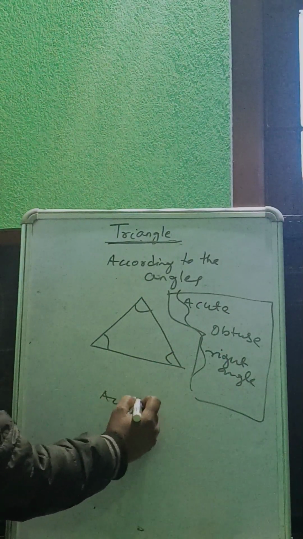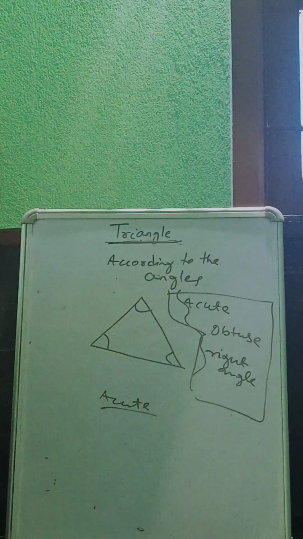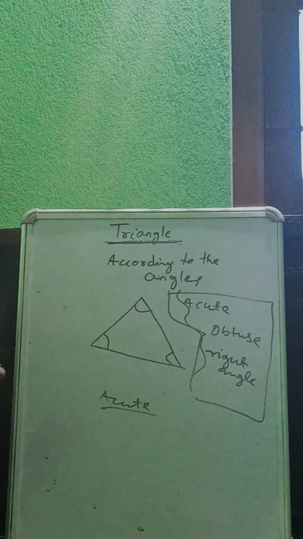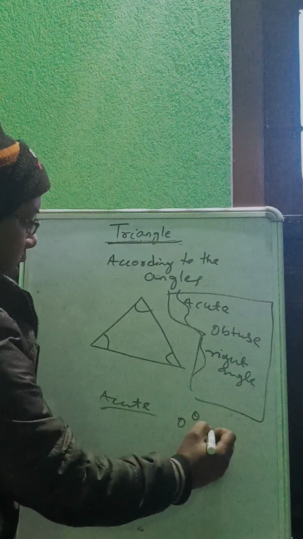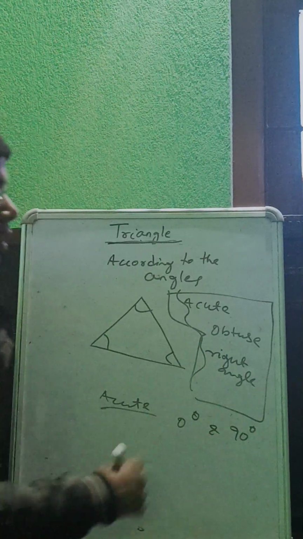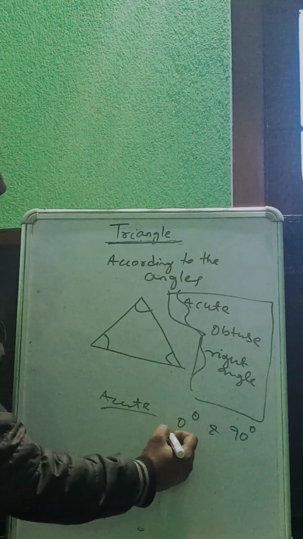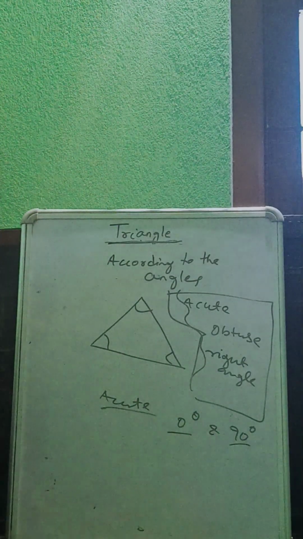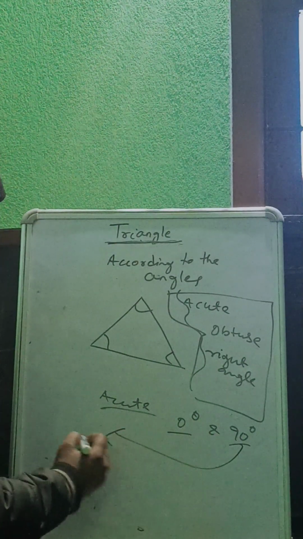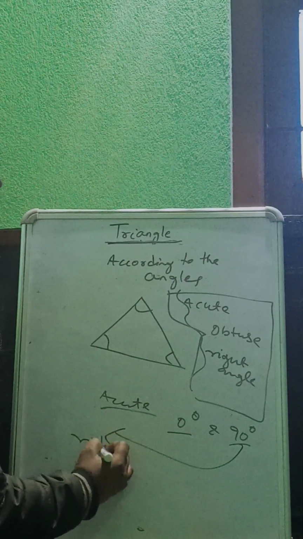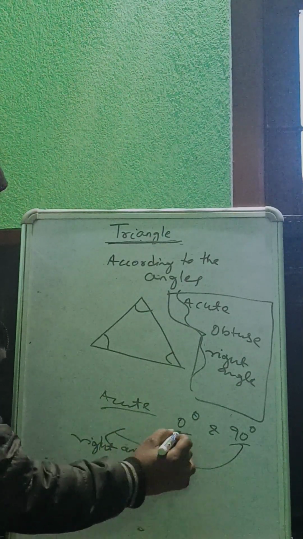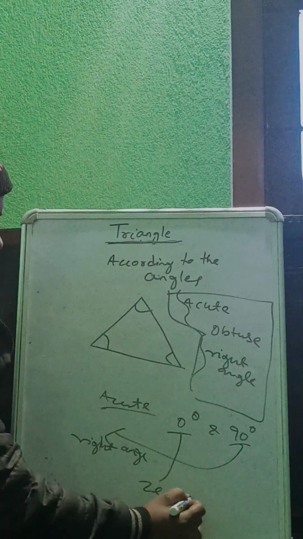Acute means an angle is between 0 degrees and 90 degrees, not 0 degrees and not 90 degrees. 90 degrees is a right angle. 0 degrees is a zero angle.